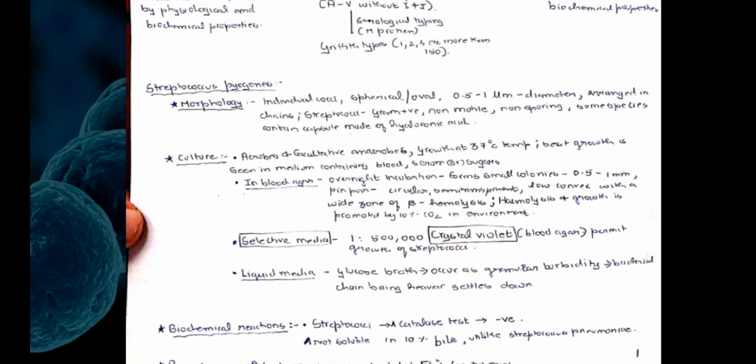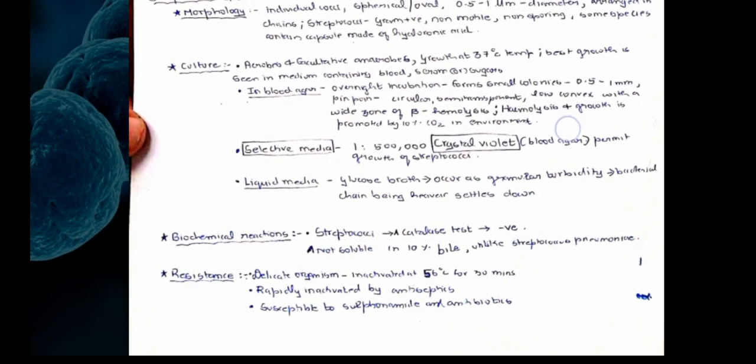In the blood agar, overnight incubation forms small colonies between 0.5 to 1 millimeter, pinpoint, circular, semi-transparent, low convex, with a wide zone of beta hemolysis, and the hemolysis and growth is promoted by 10% carbon dioxide in the environment. Coming on to the selective media, 1 in 5 lakh crystal violet in blood agar permits growth of streptococci. In the liquid media, such as glucose broth, growth occurs as a granular turbidity and bacterial chains which are heavier will settle down.